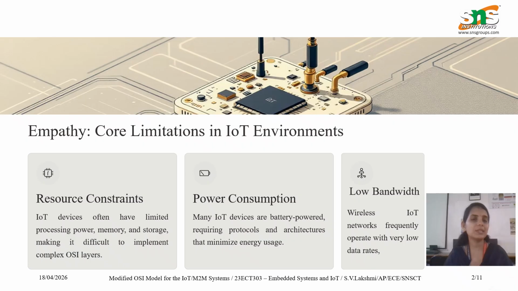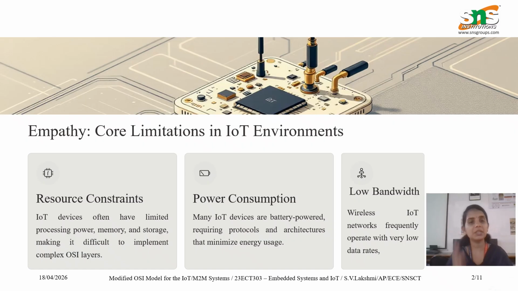Before discussing these layers of the modified IoT OSI model, let us first discuss the empathy part: the challenges faced in the IoT environment, and how the end users give feedback and how it is analyzed. The first and foremost thing is resource constraints. IoT devices have limited processing power, memory, and storage. This makes it difficult to implement the complex OSI layers. So to reduce that, we merged the layers.